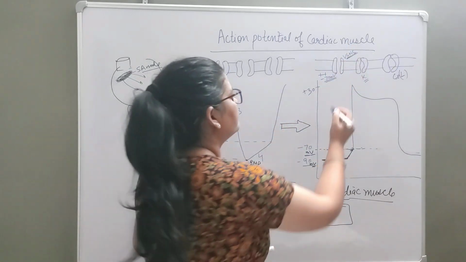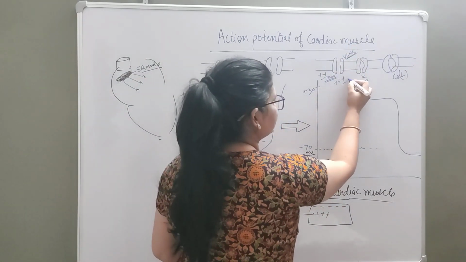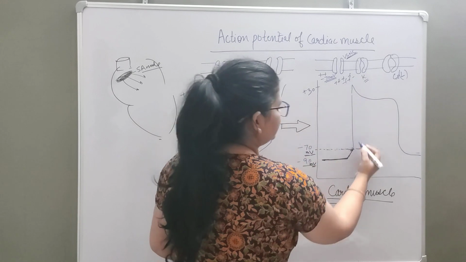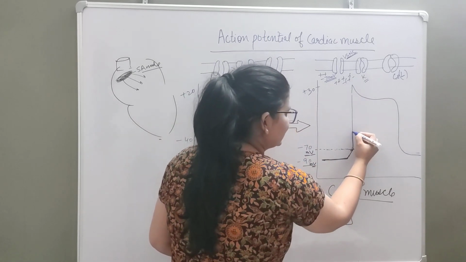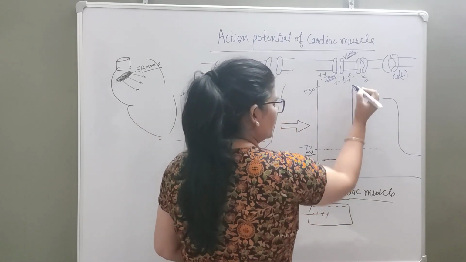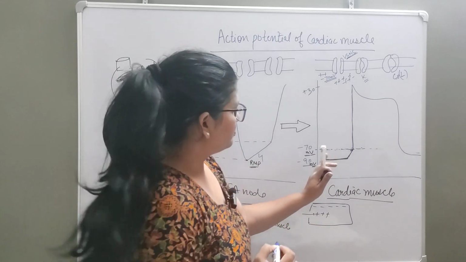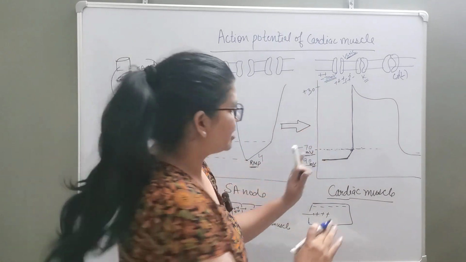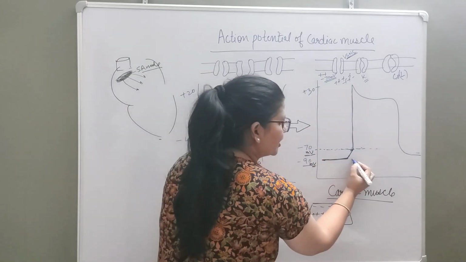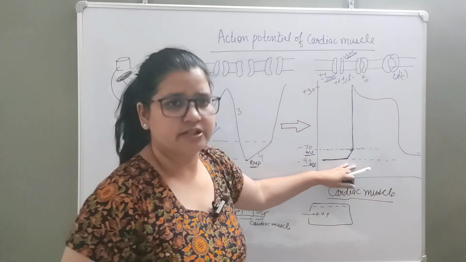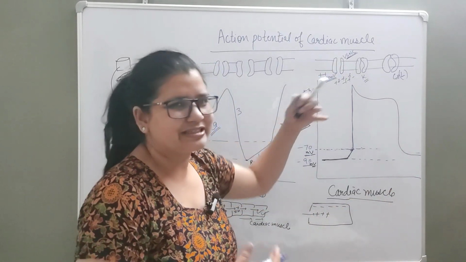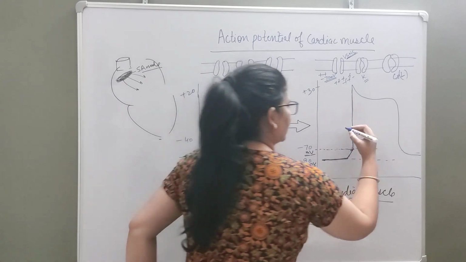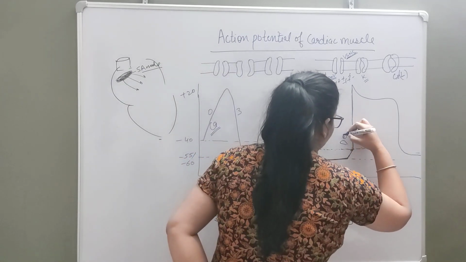Suddenly thousands of positive charges come inside, which leads to a steep depolarization. Positive charge means moving away from the polarized state, and away from polarization is nothing but depolarization. So can you see, this is depolarization.